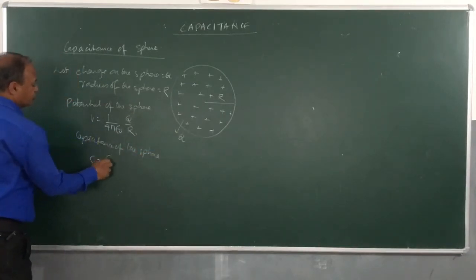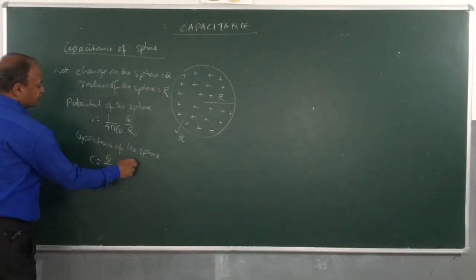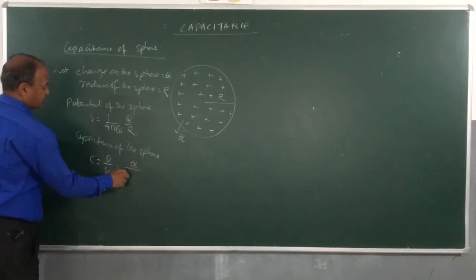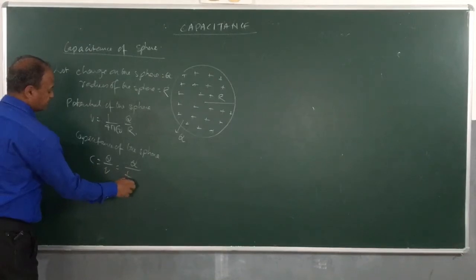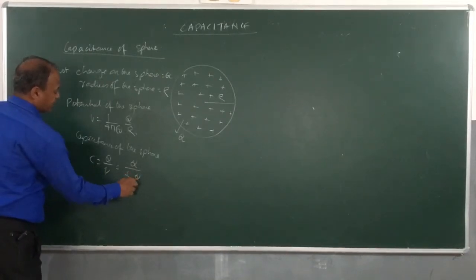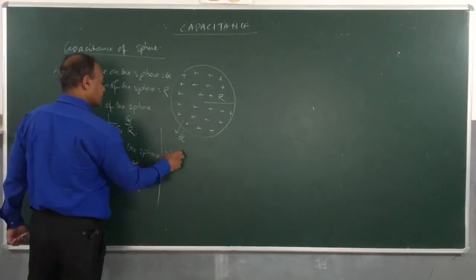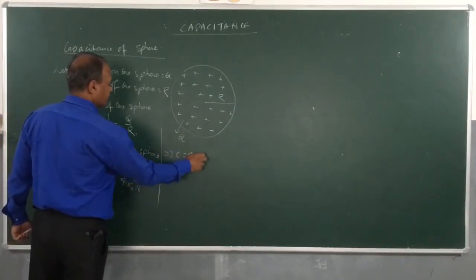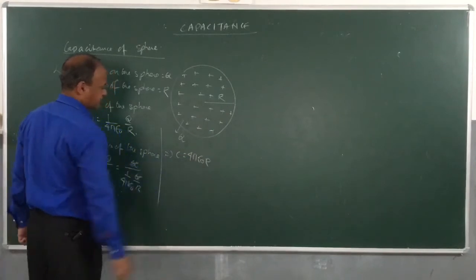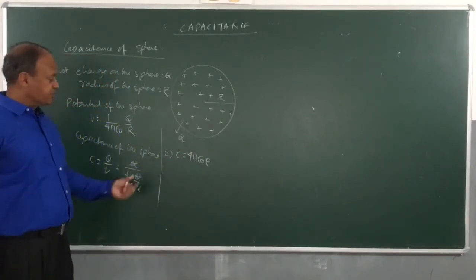C is equal to q by v, q by 1 by 4 pi epsilon naught q by r. So this will cancel out, and from here we get a very important result. C is equal to 4 pi epsilon 0 into r. So this is the capacitance of any sphere.